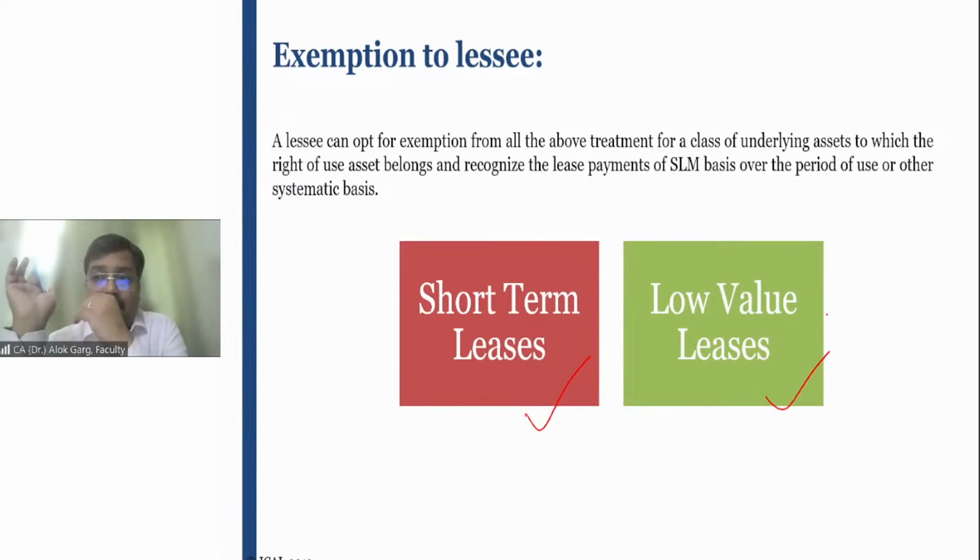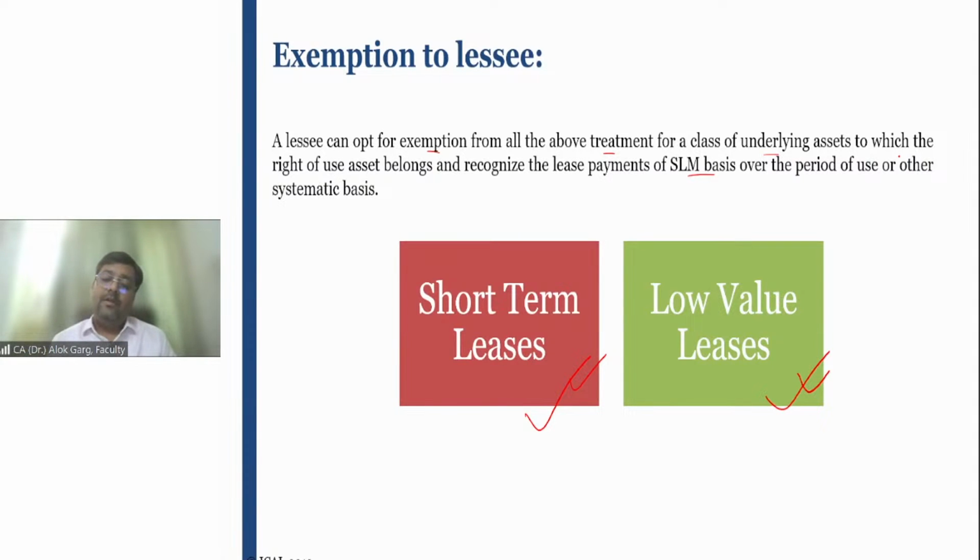Sir, is it mandatory that the lessee will not do the lease accounting, I mean to say right of use asset and discounting of future cash flows for these two items? It is not mandatory. The lessee can have an option, right? It is optional accounting, but exemptions are given. A lessee can opt for exemption from all the above treatment for a class of underlying asset to which the right of use asset belongs, and recognize the lease payment on straight line basis over the period of use or other systematic basis, right?